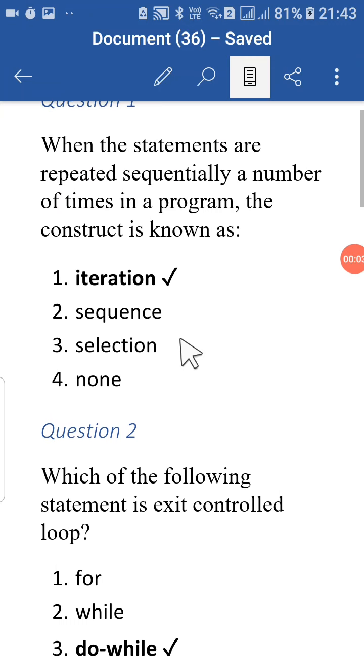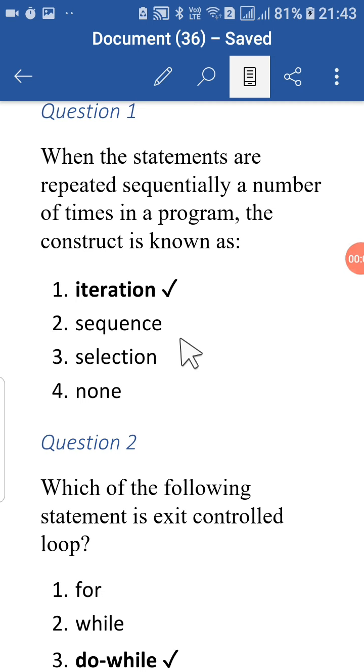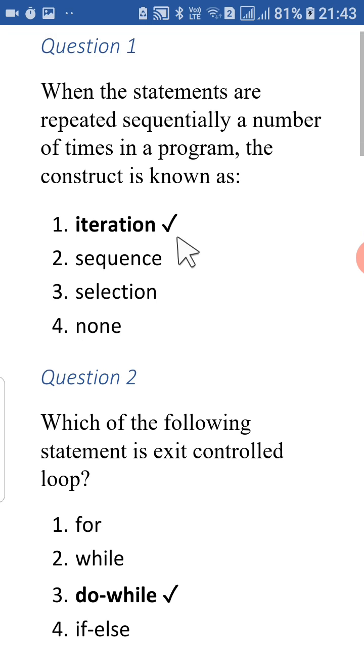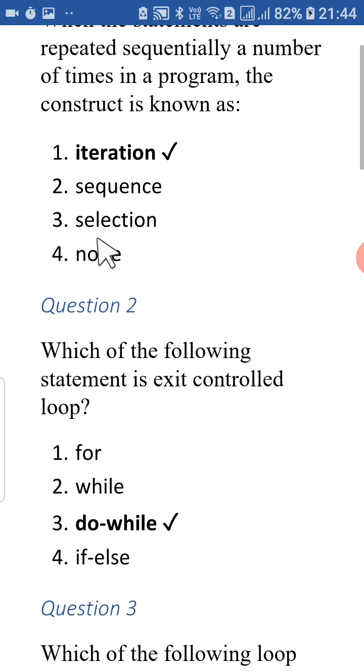Students, there are some questions now from the chapter iterative constructs. So multiple choice questions are here. First one you see here: when the statements are repeated sequentially a number of times in a program, the construct is known as what? What do we call that construct where the statements are repeated, students? Iteration. So all the loops come under this category of flow of control.